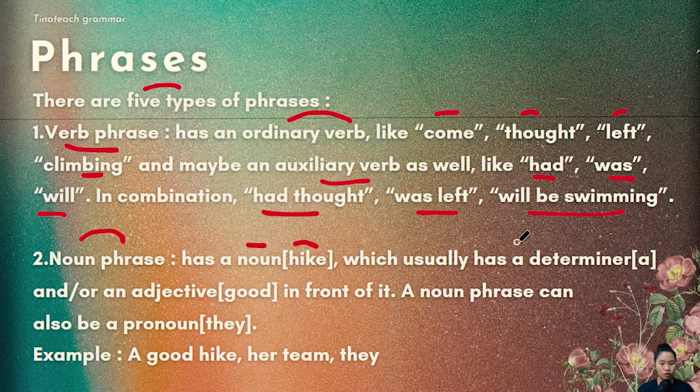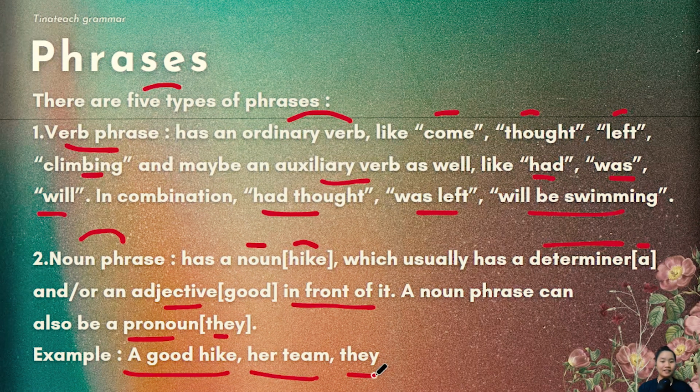This noun also has a determiner, usually, a, and or an adjective. A word that modifies a noun. Beautiful, good, lovely, nasty, late, early, in front of the noun. A noun phrase can also be a pronoun. They, he, him, she, it. For example, a good hike, her team, and they, as we've seen up here.